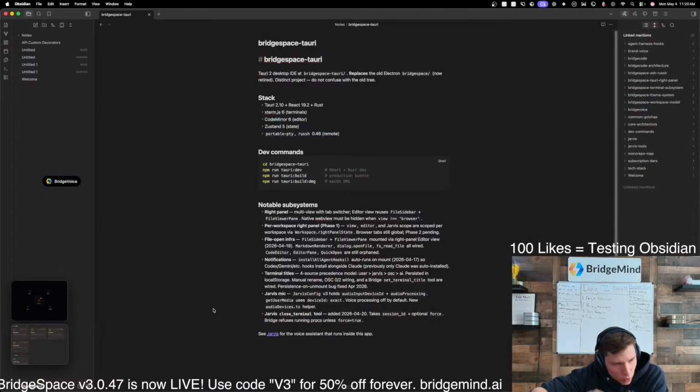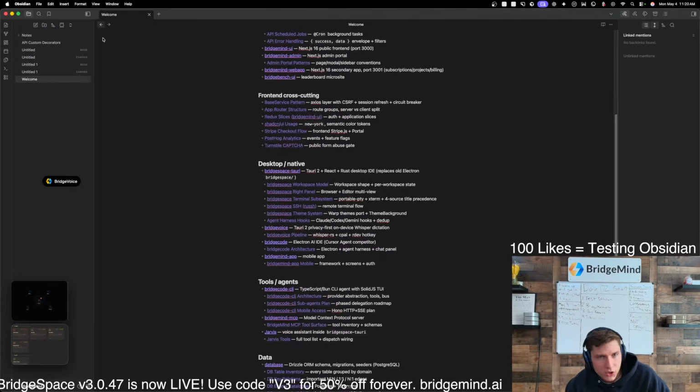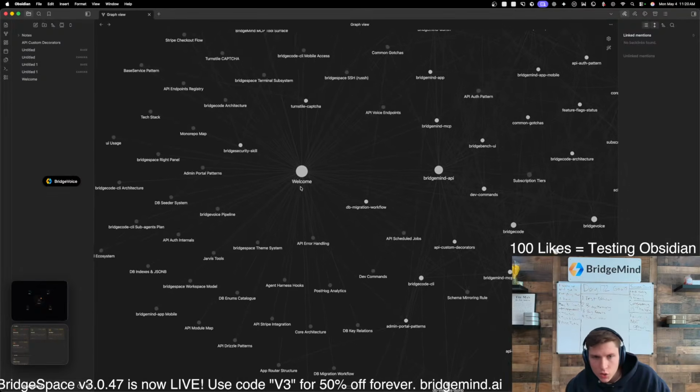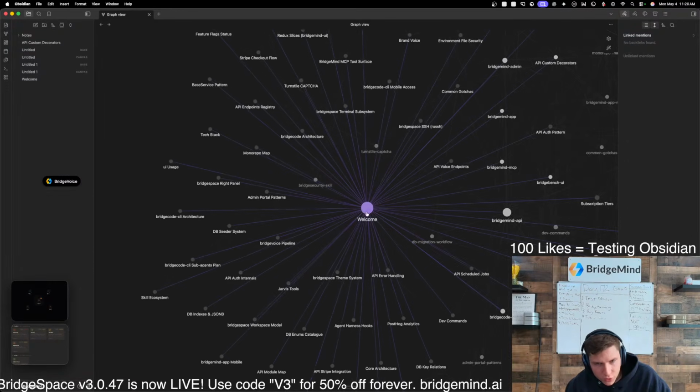But you could add more information to it so that when your agent is recalling that information, you'll pass it in and it'll be able to recall the memory that you've put in your Obsidian vault. So you would be able to refer to particular things in your Obsidian vault.